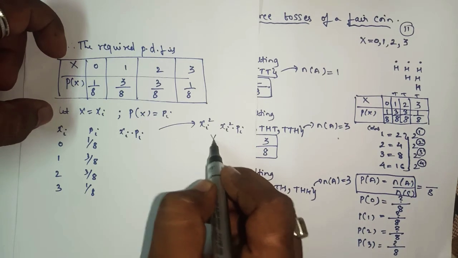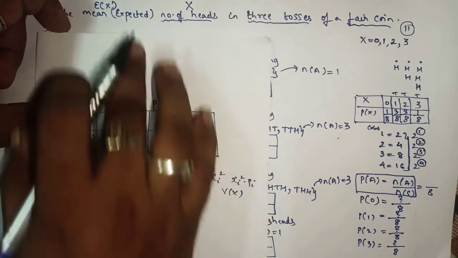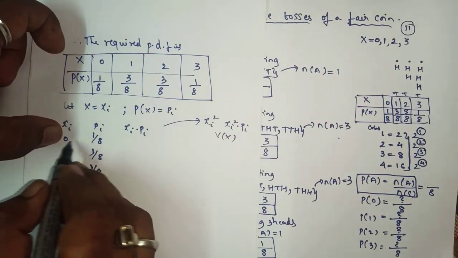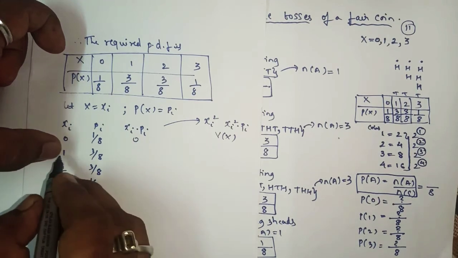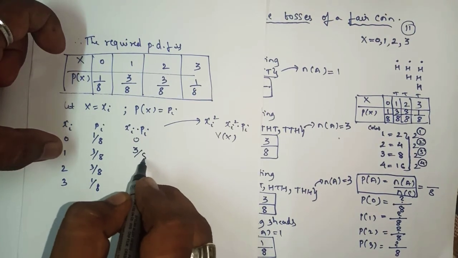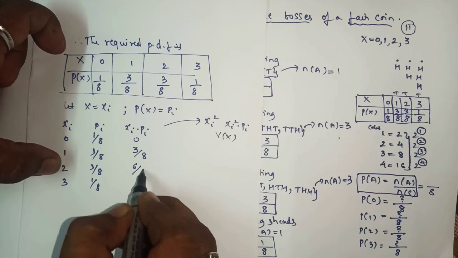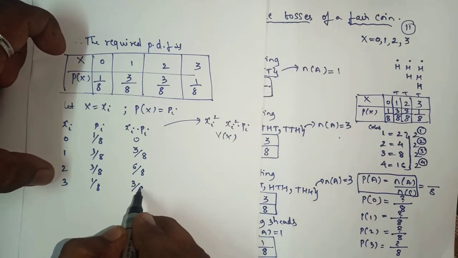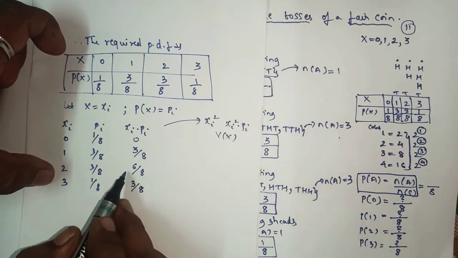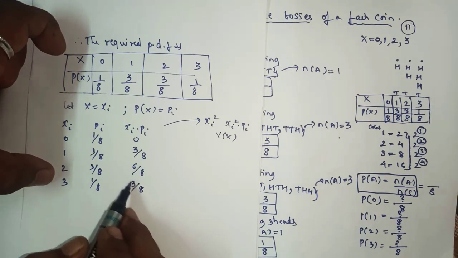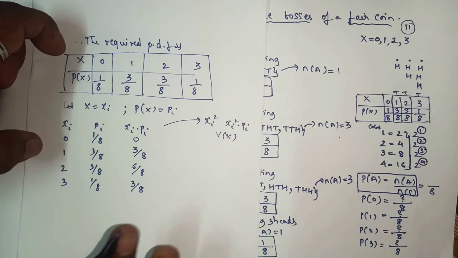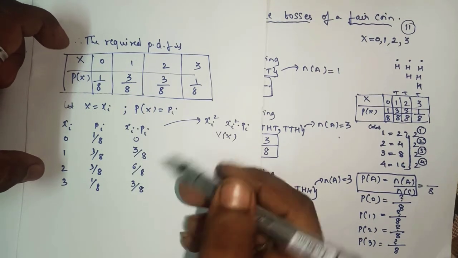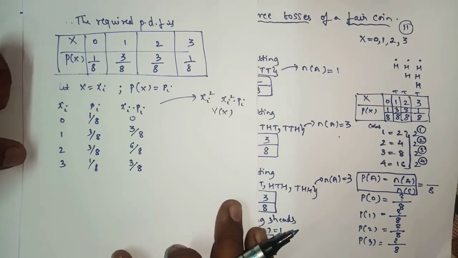Remember, you add those columns when you have to find the variance. For this question we have to find only the mean, so we'll multiply these two numbers. So this will be 0, 3 by 8, 6 by 8, and 3 by 8. We can reduce 6 by 8, but keep it as it is, because when the denominator is the same it is easy to add the numbers.